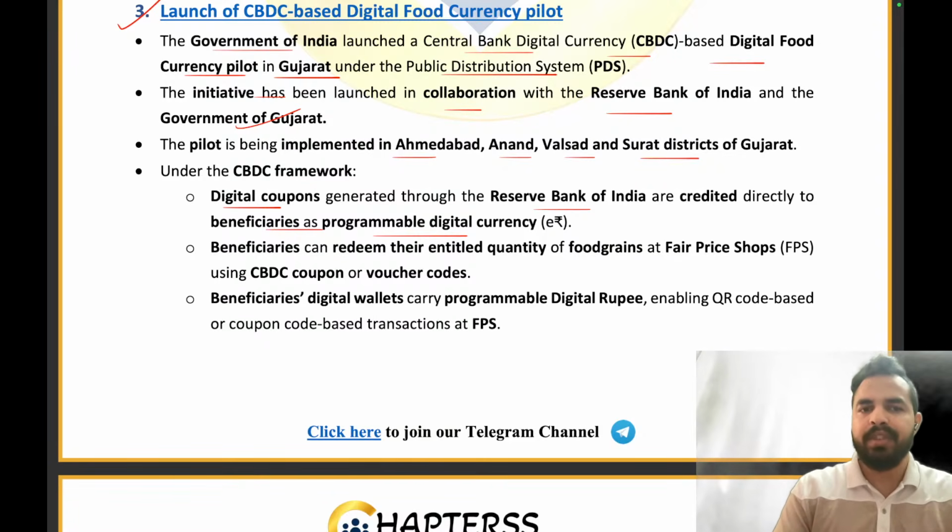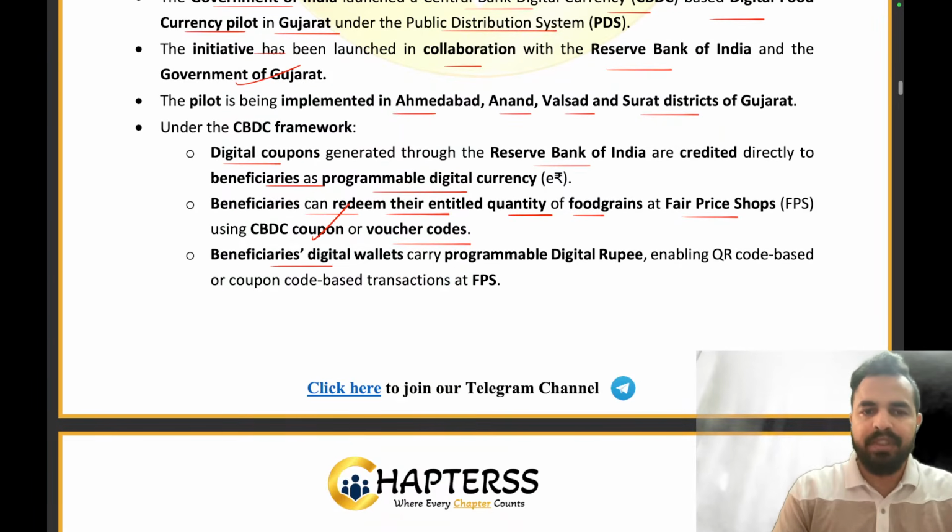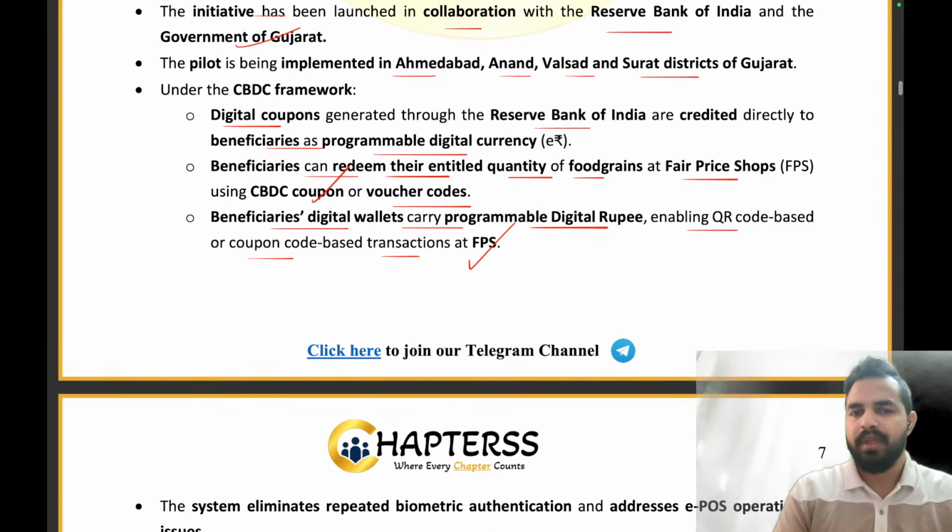And these digital currencies can only be used for purchasing food items. Beneficiaries can redeem their entitled quantity of food grains at the fair price shops. So they will go to the fair price shops, use the CBDC coupon or the voucher codes, and withdraw the particular quantity of food grains that they are entitled to. Right? The beneficiaries' digital wallets carry the programmable digital rupee, enabling QR code based or coupon code based transactions at the fair price shops. Clear, everyone?